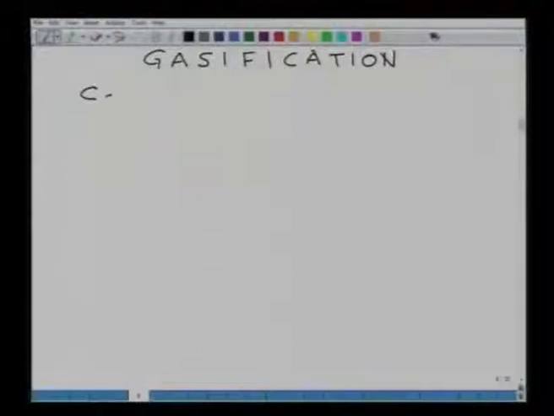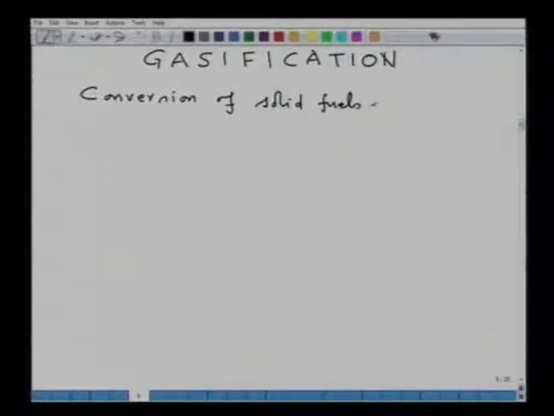We will discuss gasification. Gasification can also be considered a technology which falls under clean development mechanism. Let us see how it falls into that. Gasification involves conversion of solid fuels into gaseous fuels.